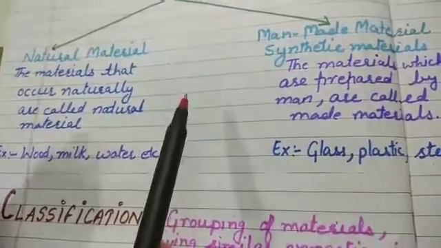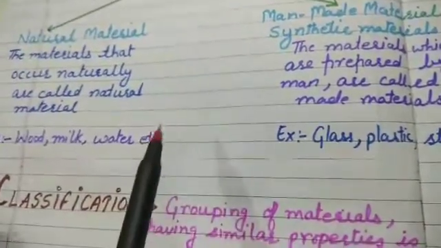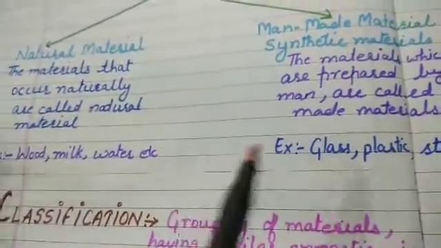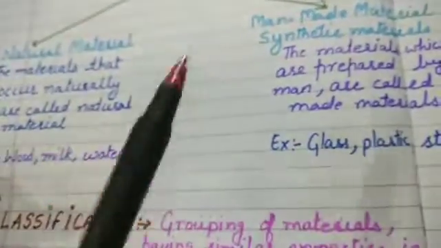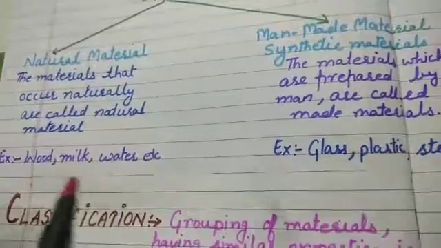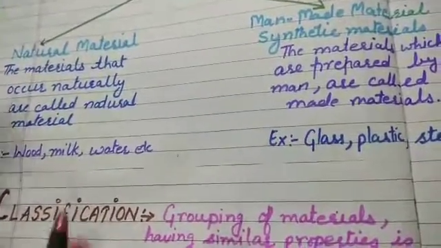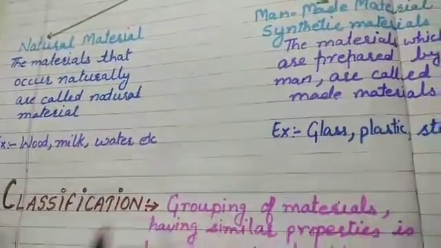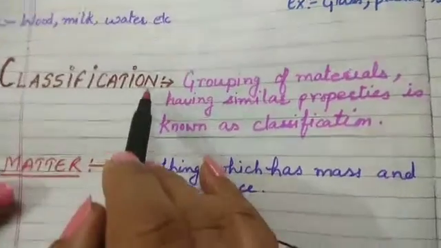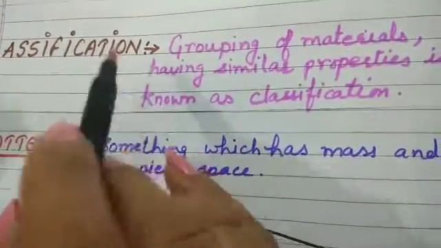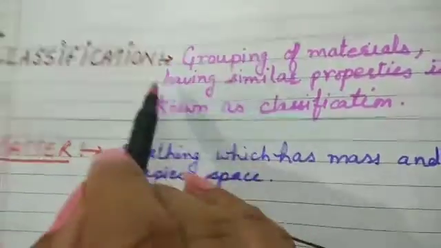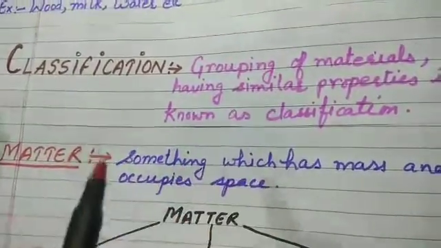Various things have similar properties and they are grouped together so that, according to their properties, they can be grouped properly. Such a grouping of materials having similar properties is known as classification. So what actually is classification? It is the process by which we can group certain materials having similar properties.